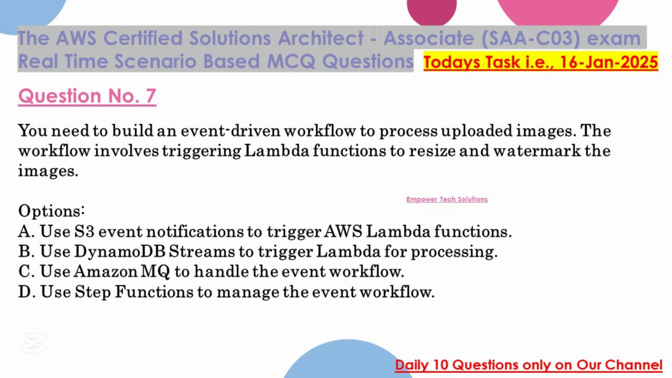You need to build an event-driven workflow to process uploaded images. The workflow involves triggering Lambda functions to resize and watermark the images. Options: A. Use S3 event notifications to trigger AWS Lambda functions. B. Use DynamoDB streams to trigger Lambda for processing. C. Use Amazon MQ to handle the event workflow. D. Use Step Functions to manage the event workflow.